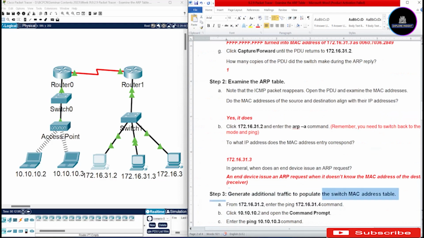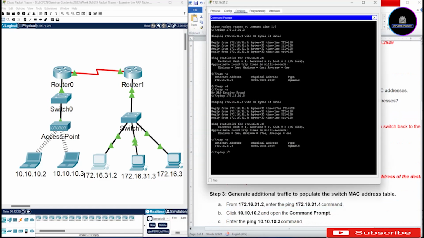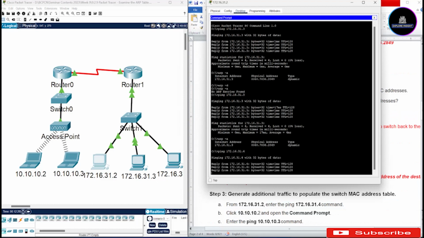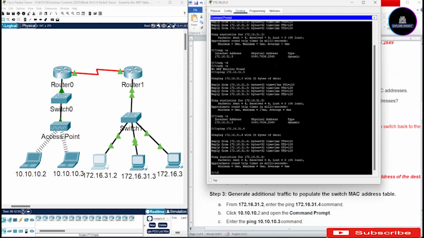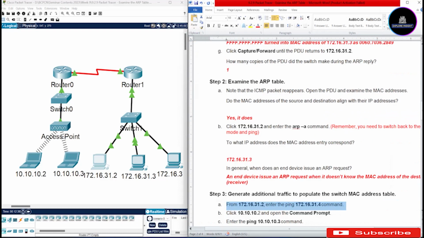Step 3, we need to generate additional traffic to populate the switch MAC address table. Okay, so 3A says from 172.16.31.2, we need to enter the ping 172.16.31.4 command. So let's do that together. Now, when we ping that, you try to get the information, and then it says we need to click 10.10.10.2 and open the command prompt, and then we are going to ping 10.10.10.3. So let's do that.